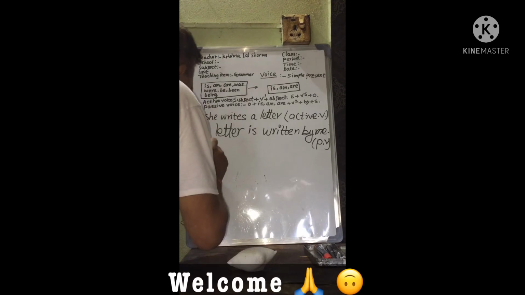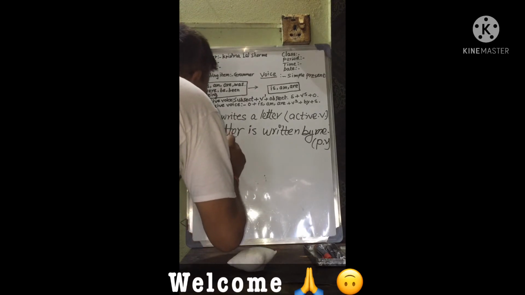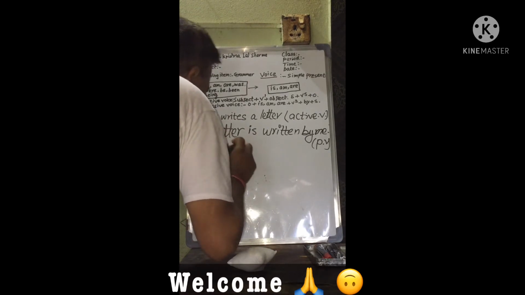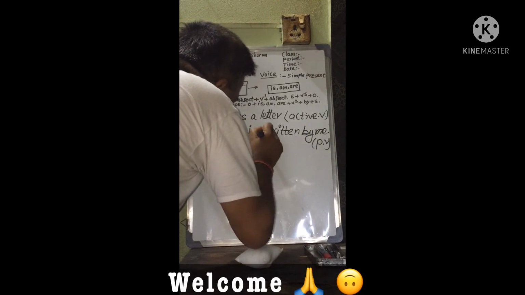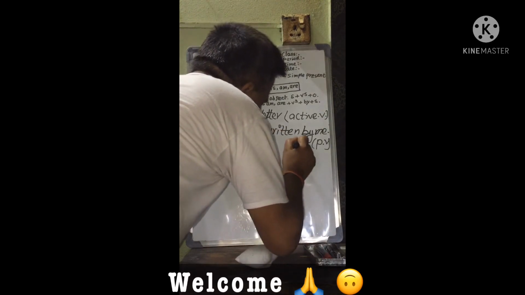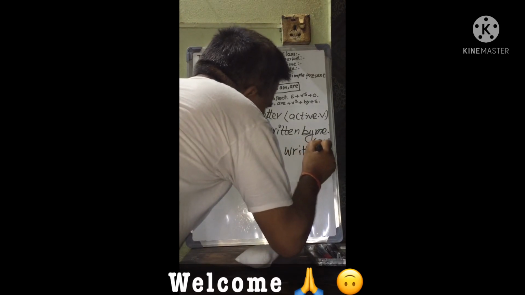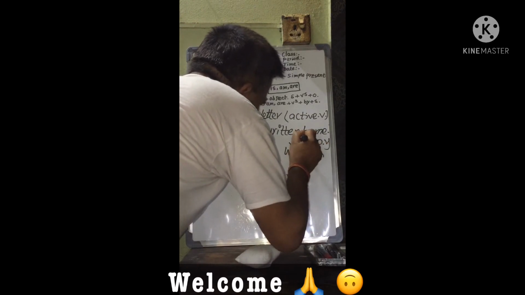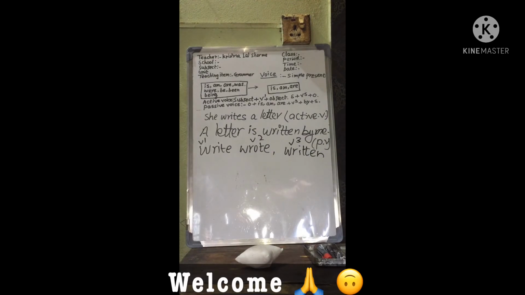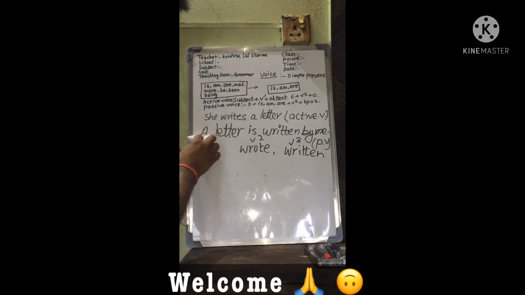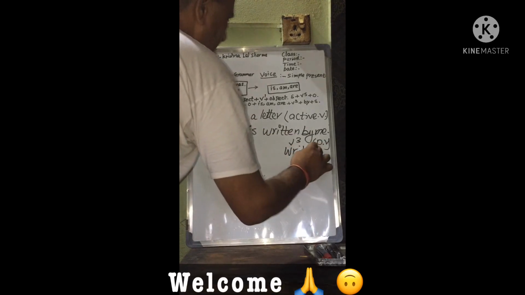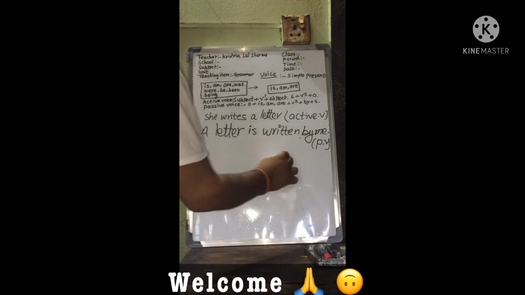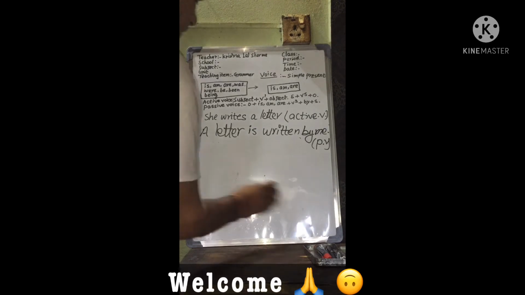Write is V1, wrote is V2, written is V3. "A letter is written by her."